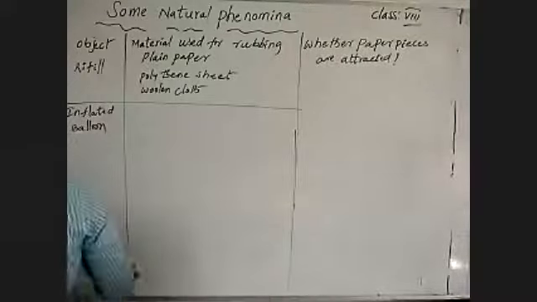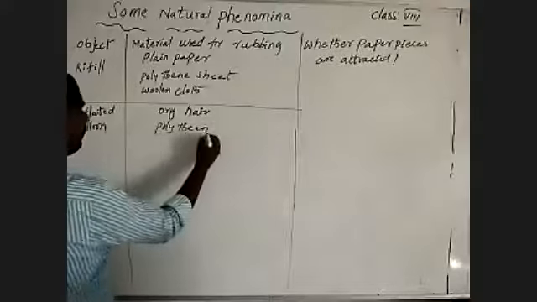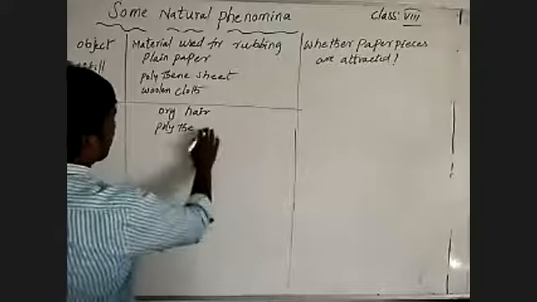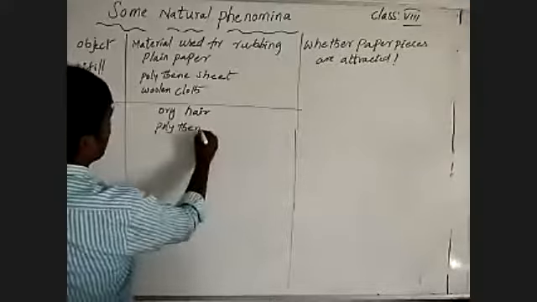we are using dry hair, and other surfaces are polythene sheet and woolen cloth.